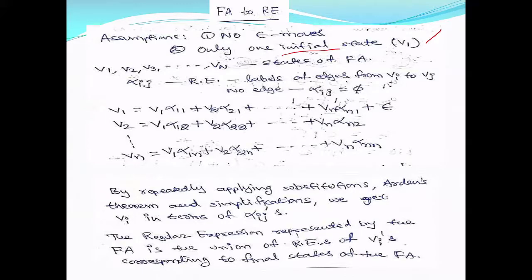You can search online for how to convert. Just include a new initial state, and from that initial state make epsilon transitions to the other initial states. Then there will be no more extra initial states, and you can eliminate those epsilon transitions.